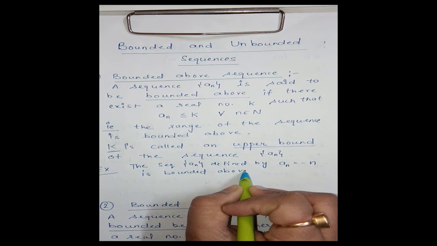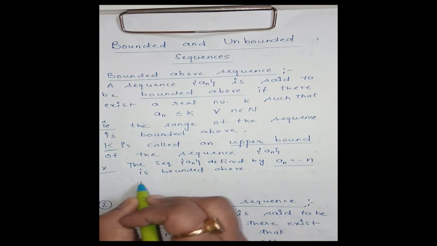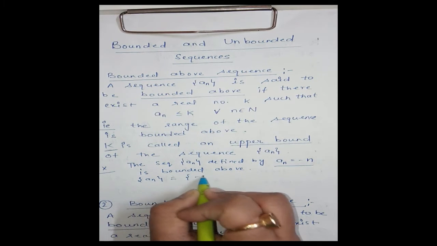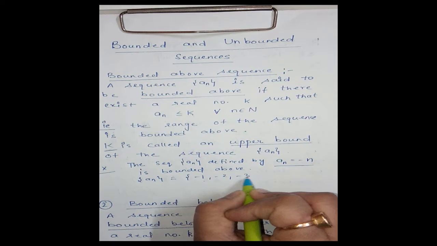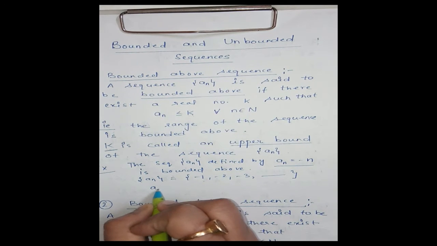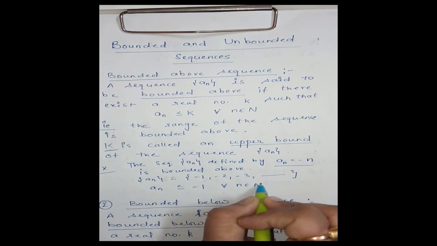Means there exists a real number k such that every term of the sequence is less than or equal to k. Here a_n is minus 1, minus 2, minus 3 and so on, and clearly a_n is less than or equal to minus 1 for every n belonging to N.